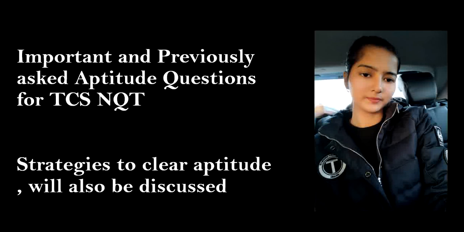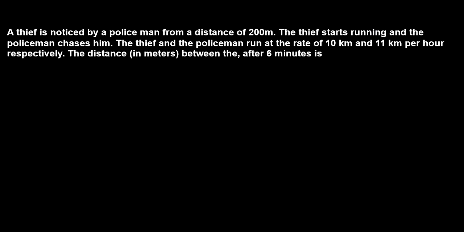So let's start with the questions now. Here's the first question. A thief is noticed by a policeman from a distance of 200 meters. The thief starts running and the policeman chases him. The thief and the policeman run at the rate of 10 km and 11 km per hour respectively. The distance in meters between them after 6 minutes is going to be. So basically thief and policeman should be running in the same direction, right?